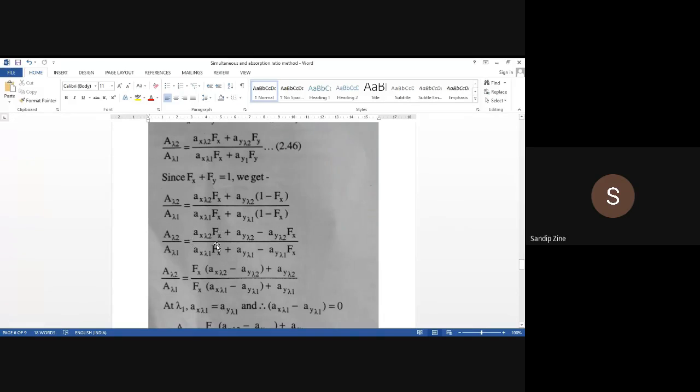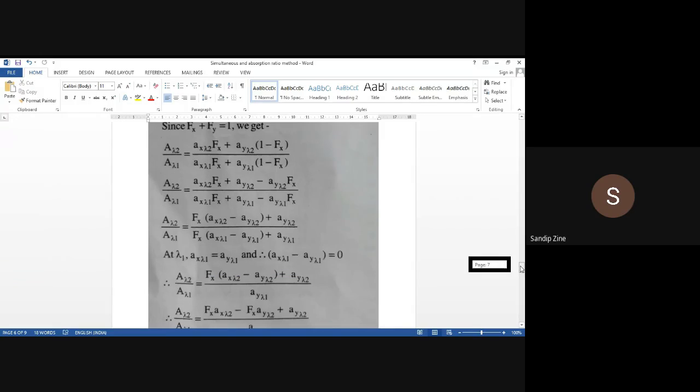So we will solve this equation, and at a particular point, at lambda 1, the absorptivity value of x at lambda 1 is equal to the absorptivity value of y at lambda 1, so the absorptivity of x at lambda 1 minus that of y at lambda 1 is equal to 0.